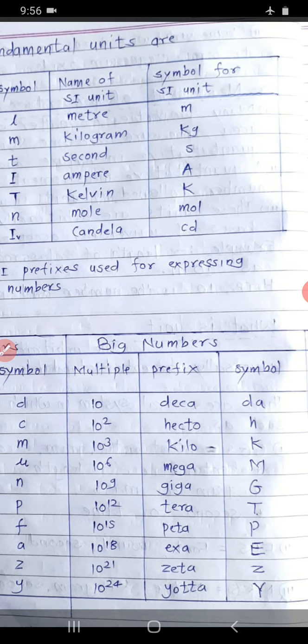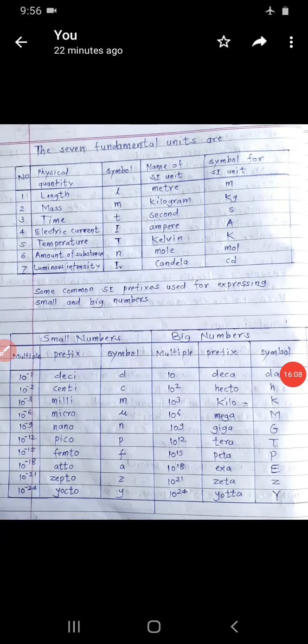Okay, symbols used for these prefixes are deca, da, hecto, h, kilo, k, mega, capital M, giga, capital G, tera, T, peta, P, exa, capital E, zeta, capital Z, and yotta, capital Y. Okay, these are the very important prefixes used for expressing small numbers and big numbers.